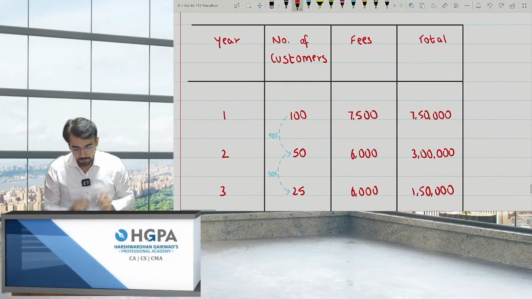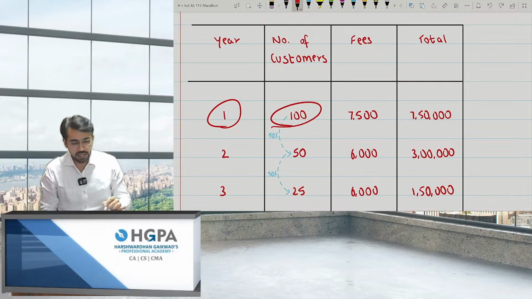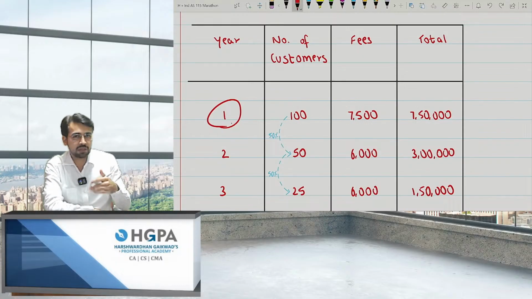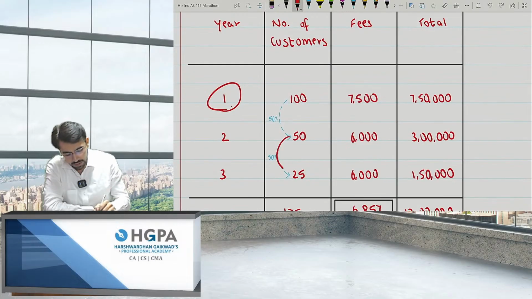Just pay attention. In year 1, I was having 100 customers and they were paying 7,500 each. That means I was getting 7,50,000. In year 2, 50% will be left out, right? So only 50% will renew the contract, that is renew the membership. They'll pay only 6,000. And in the third year, again 50% of this will be renewed and they'll pay 6,000.